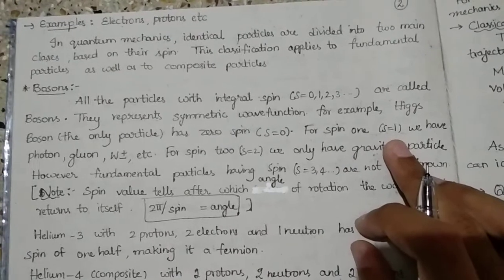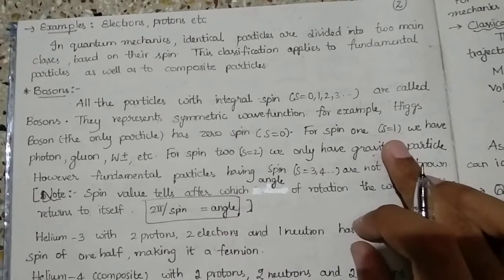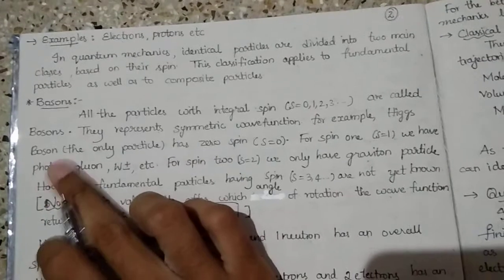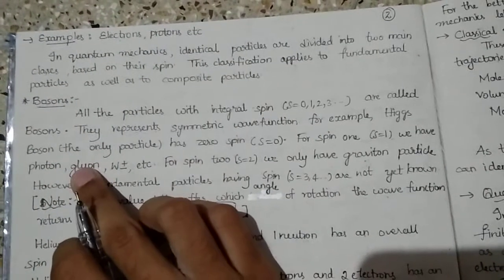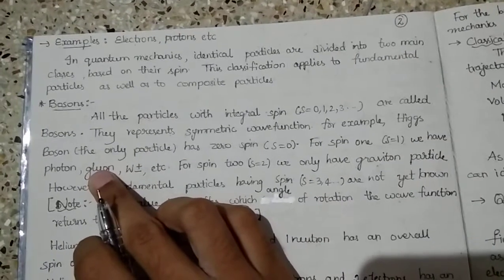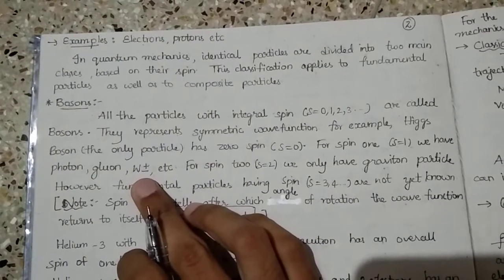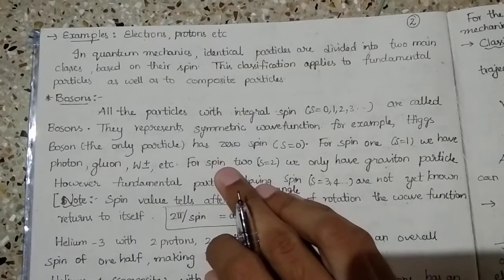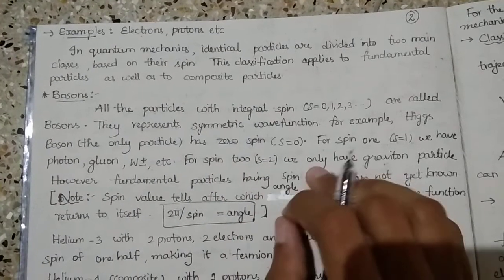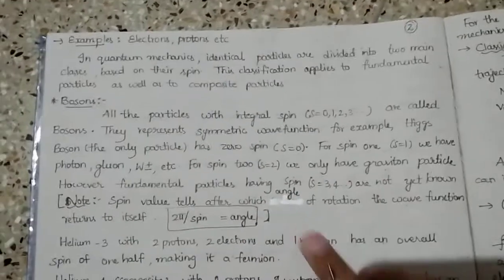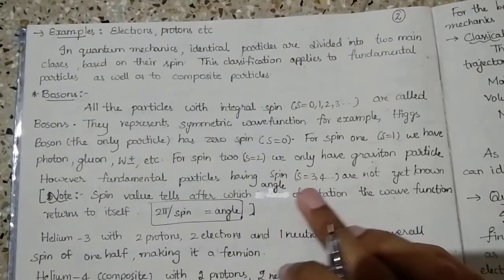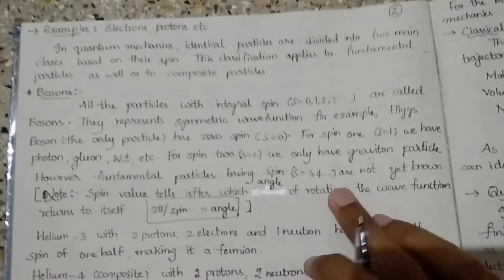For spin 1 we have photon, gluon, and W plus or minus boson. The photon is the light carrying particle, and the gluon inside the nucleus helps with the strong nuclear force. These are also bosons. For spin 2 we have the graviton particle. However, fundamental particles having higher spin are not yet known.